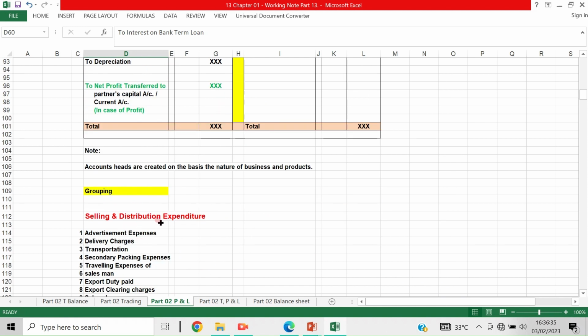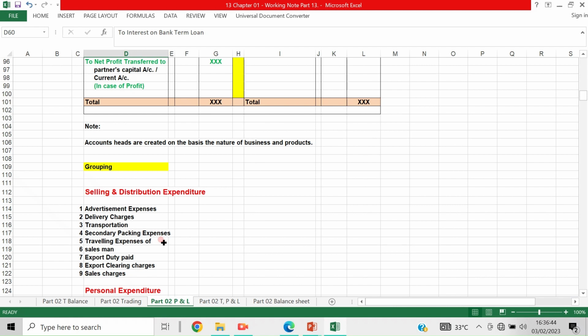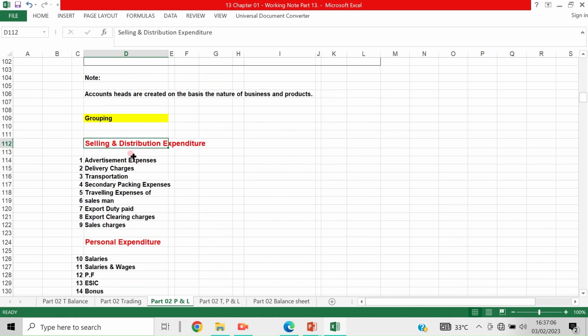Now the list is very big, so it cannot be accommodated into the small summary. So the method adopted here is to summarize it in one page. The expenditure may be running into many heads. So what the organization does is make a summary of the accounts. For example, selling and distribution is grouped. A grouping of the expenditure as per the nature of the expenditure will be made.